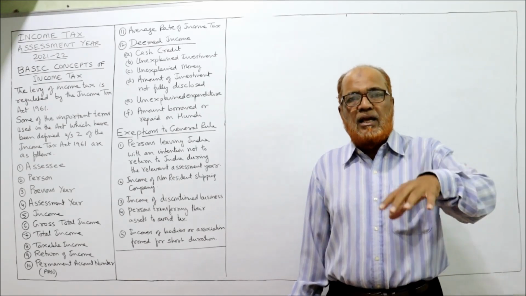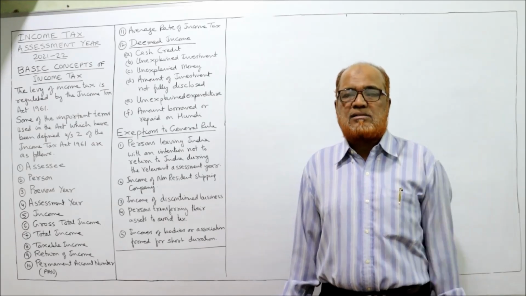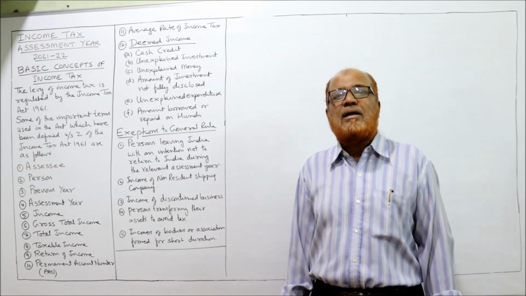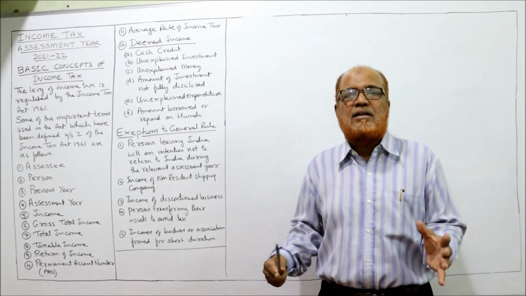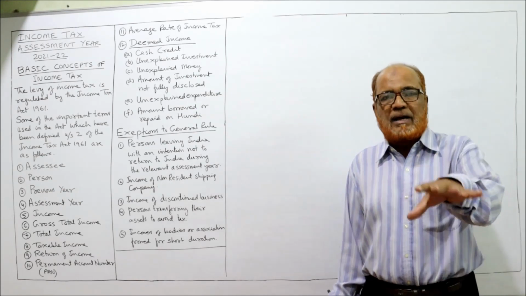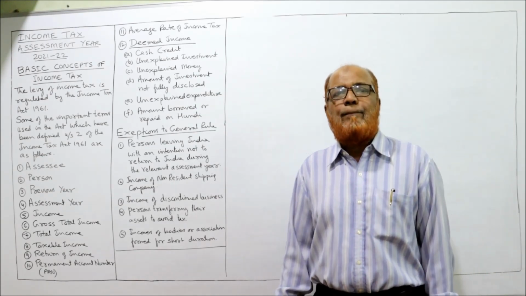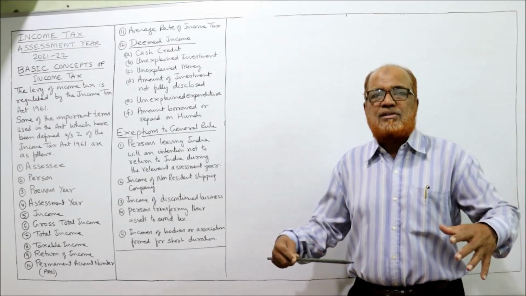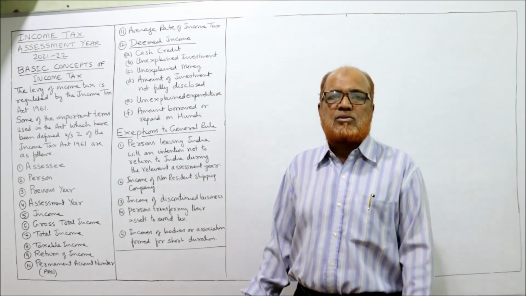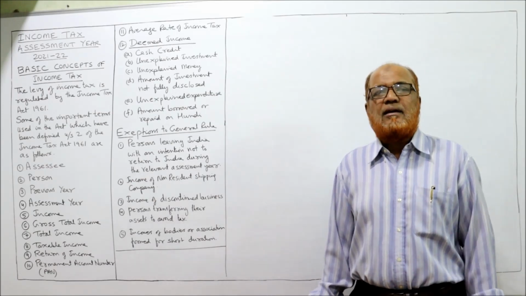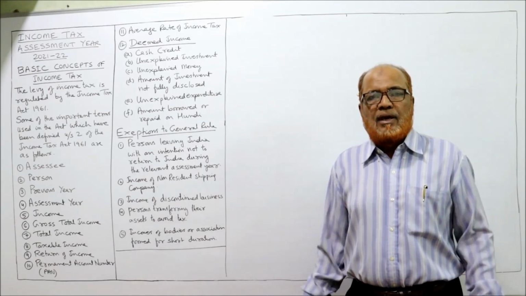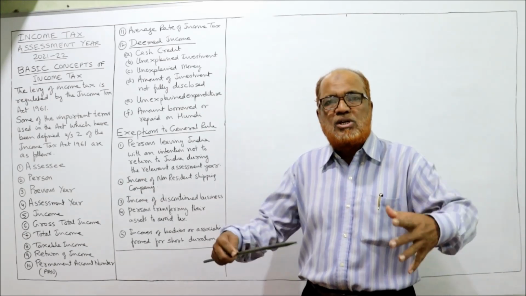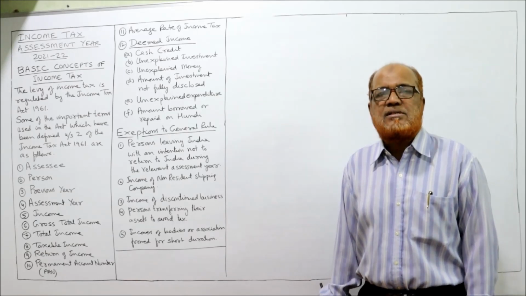So a company earning the income has to pay the tax. It's a person. Similarly, a firm, a partnership firm, a group of partners running a partnership business. So a partnership firm is also a person. Apart from that, an artificial association of persons, an association of persons or body of individuals like a joint venture. A group of persons have started a business of joint venture. It is an association of persons. That is also a person.